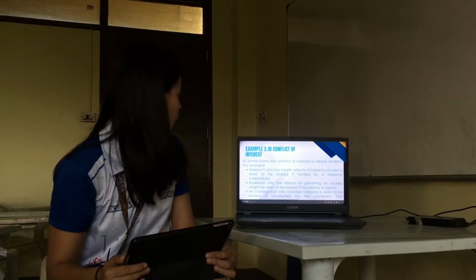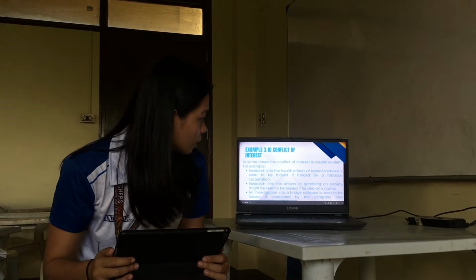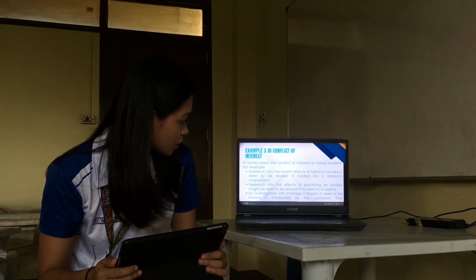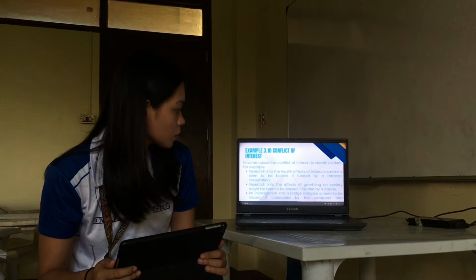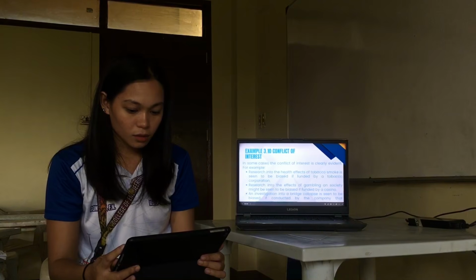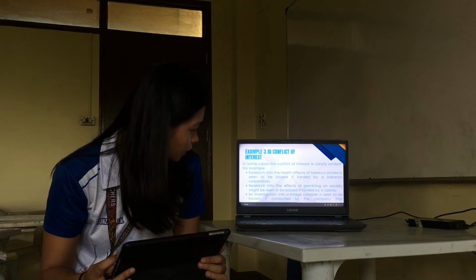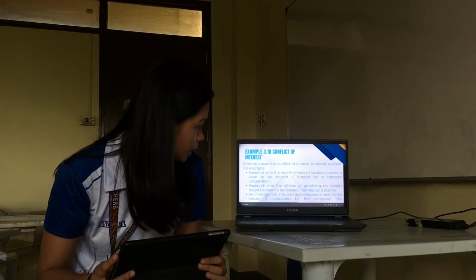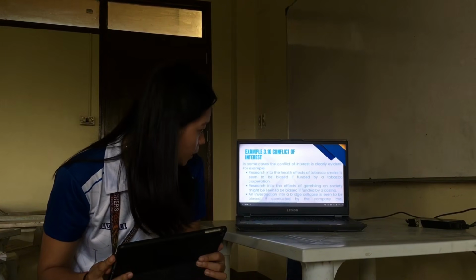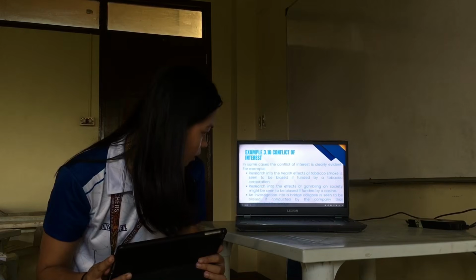Example 3.10 is the conflict of interest. In some cases, the conflict of interest is clearly evident. For example, research into the health effects of tobacco smoke is seen to be biased if funded by a tobacco corporation. Research into the effects of gambling on society might be seen to be biased if funded by a casino. And an investigation into a bridge collapse is seen to be biased if conducted by the company that constructed the bridge.